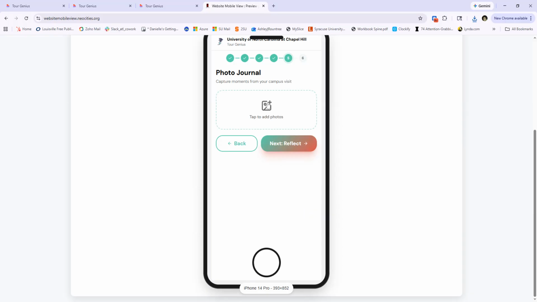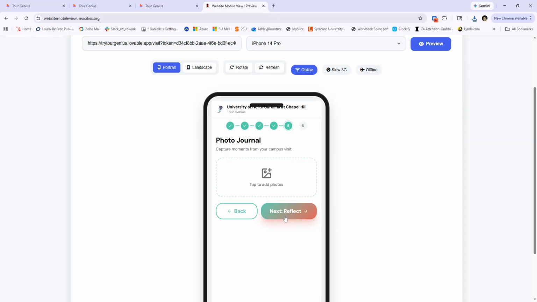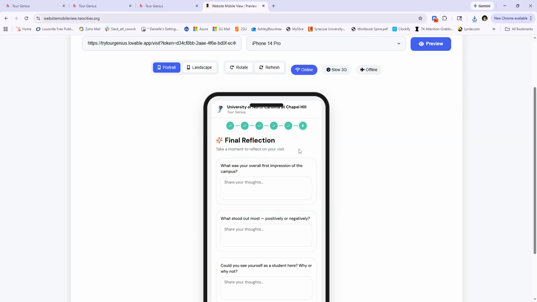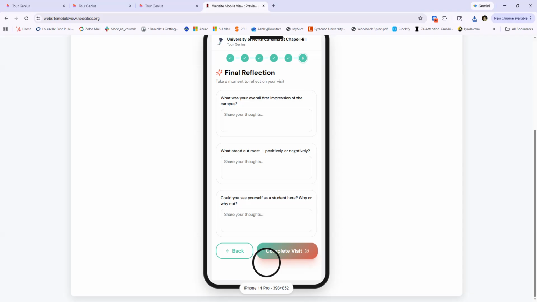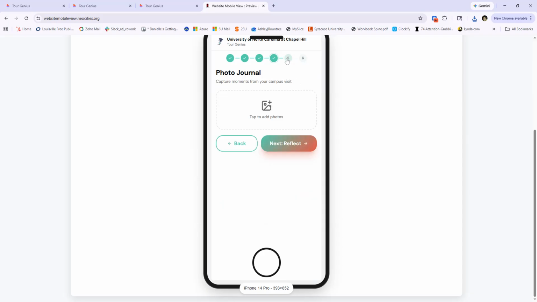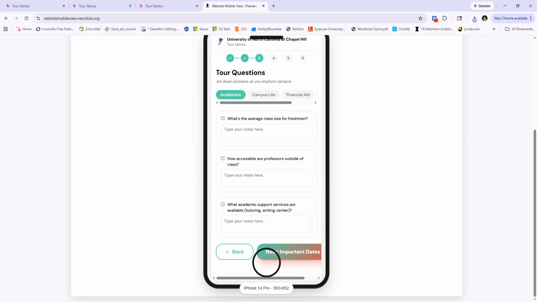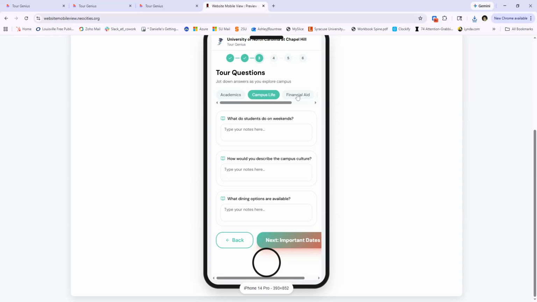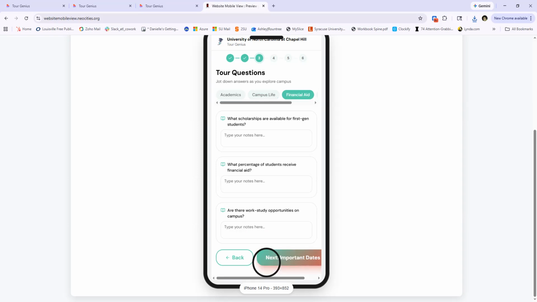Next, we'll go to photos. If we want to take some photos, they can do that right there on their phone. It will open up to their camera and it will be saved. And then they have their final reflection. So they take a moment to reflect on their visit. This is where they will fill out information about their first impressions, what stood out positively or negatively, and if they could see themselves here, why or why not. And if they feel like they need to go back and make a change, they can easily toggle back to the appropriate page and the appropriate topic area or subject area.